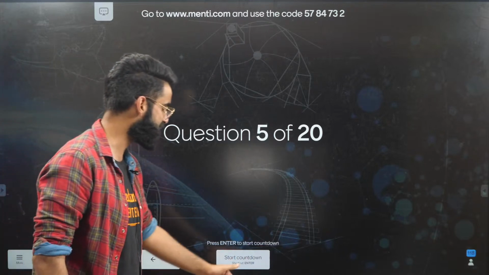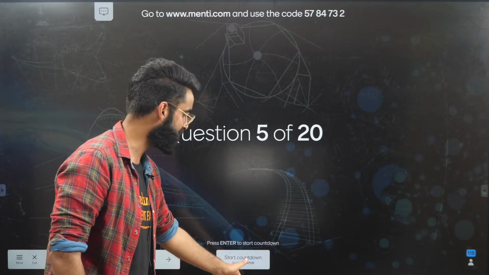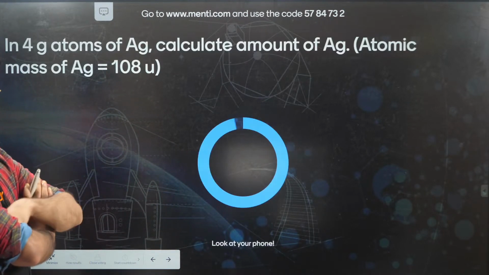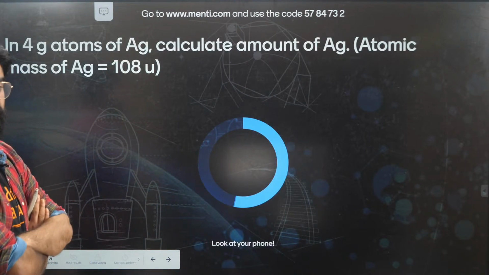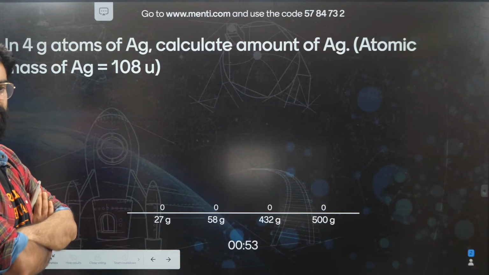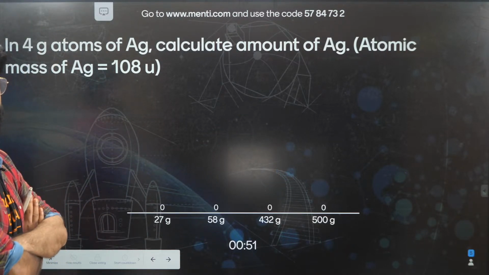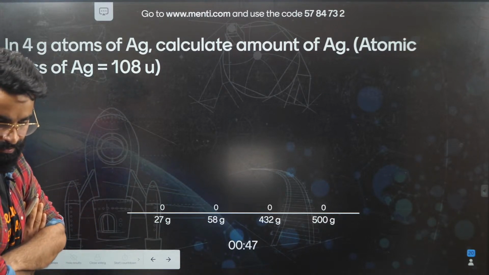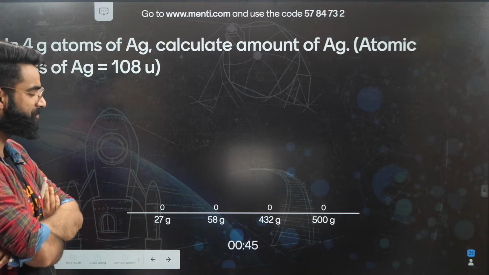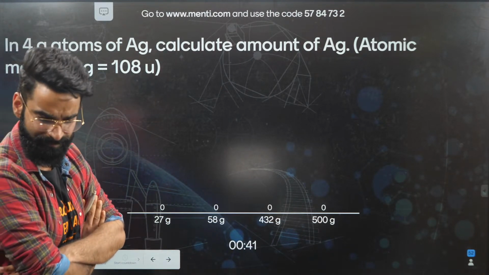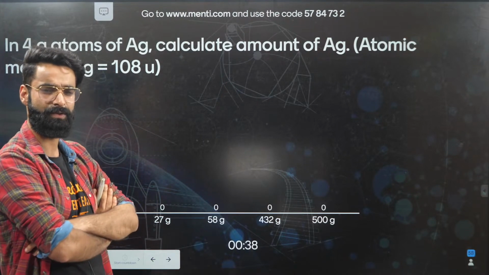This is our fifth question. I'm starting the countdown in 3, 2, 1, and now. Look at your screen. In 4 gram atoms, which means moles, of silver, calculate the mass of silver. Very, very simple. A simple and basic question, and I'm sure you guys are going to kill it. You've got exactly 40 seconds to solve it. You've got a lot of time, you can take your time, no issues at all.